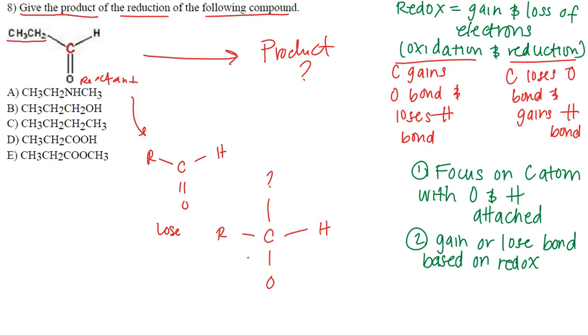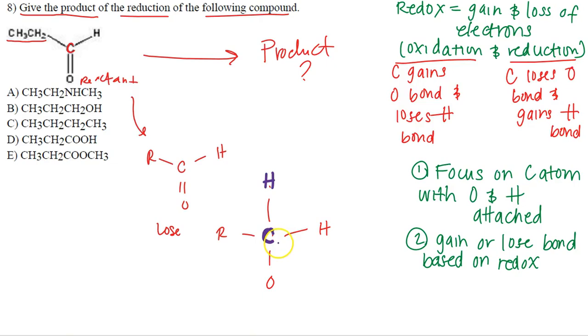So in the process of this carbon atom losing an oxygen bond, in order for carbon to have its octet, once you lose that oxygen bond, you're going to have to replace it with a hydrogen bond so that this carbon continues to have its octet. Why? Because before, when it was double bonded to oxygen, it still had an octet.